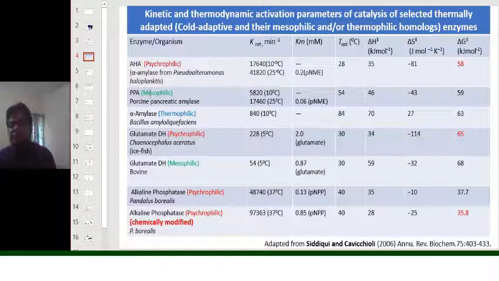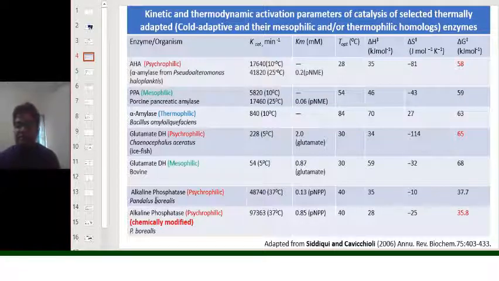The mesophilic counterpart is porcine pancreatic amylase, and the thermophilic counterpart is alpha amylase from Bacillus amyloliquefaciens. And we have also taken glutamate dehydrogenase from a psychrophilic organism, Chaenocephalus aceratus, which is an ice fish, and its mesophilic counterpart from bovine.